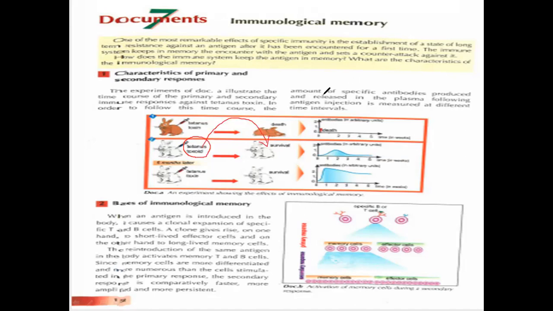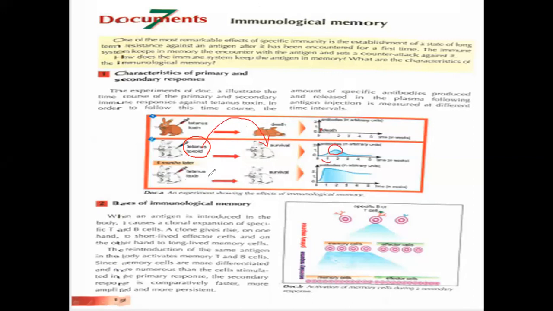The survival of this animal leads to an increase in the level of antibodies. The level of antibodies increases after about 1 week, to about 1 AU. This increase in the level of the antibodies shows that the immune response is working, is functioning against the tetanus toxoid. So we have an immune response against the tetanus toxoid.